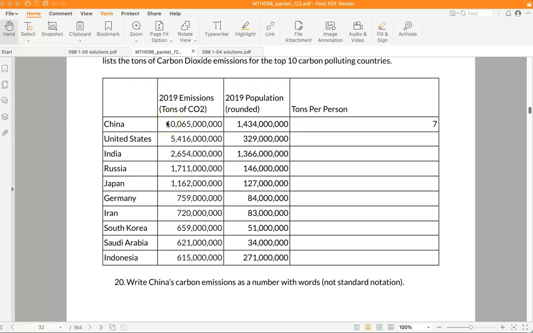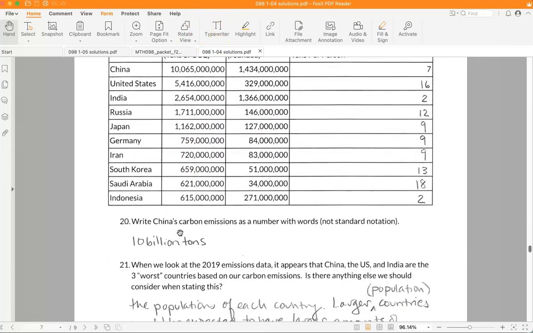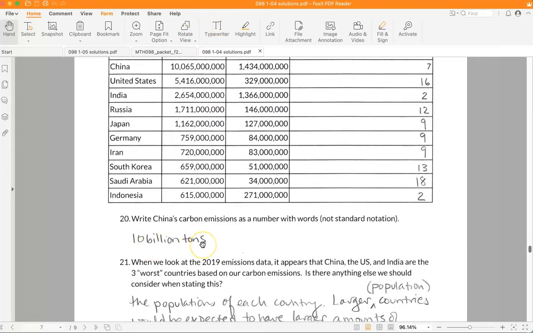And we learned earlier in this course that giga is a prefix that means billion. So 10 gigatons of CO2 for China, and about 5 gigatons of CO2 for the United States. So we have about half of the CO2 emissions that China has. So I wrote down 10 billion tons for China.